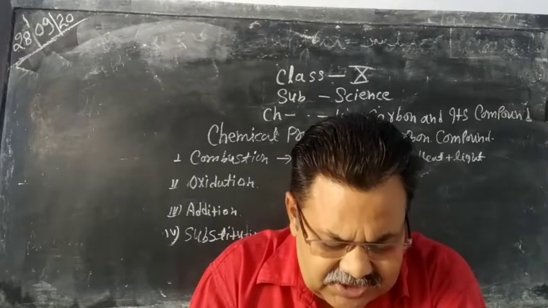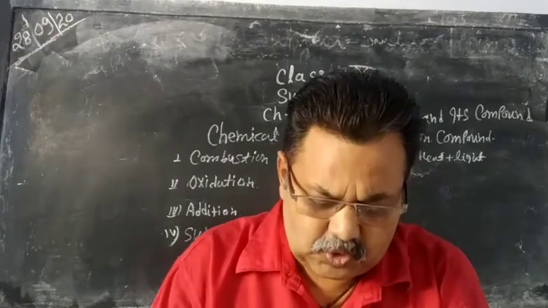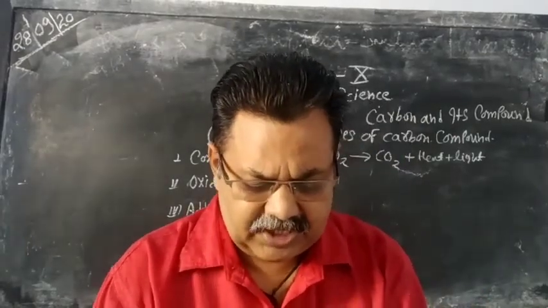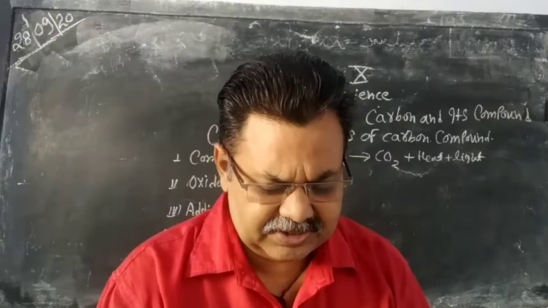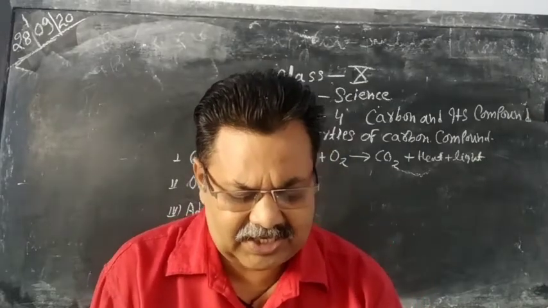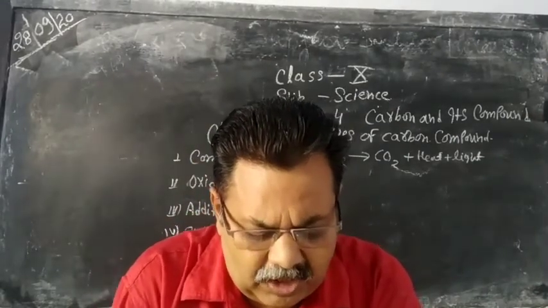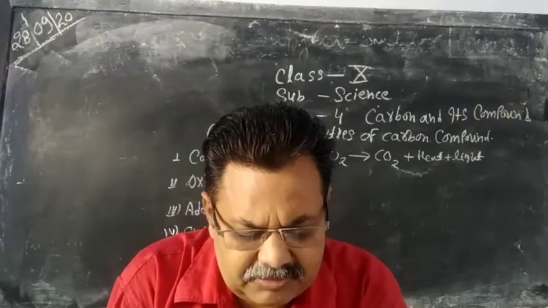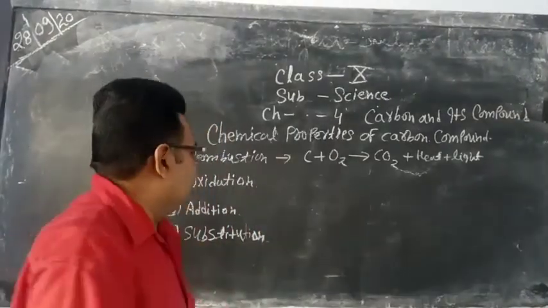Now next one is oxidation. What happens when ethanol is oxidized in presence of alkaline KMnO4 or acidified potassium dichromate? Let's see.